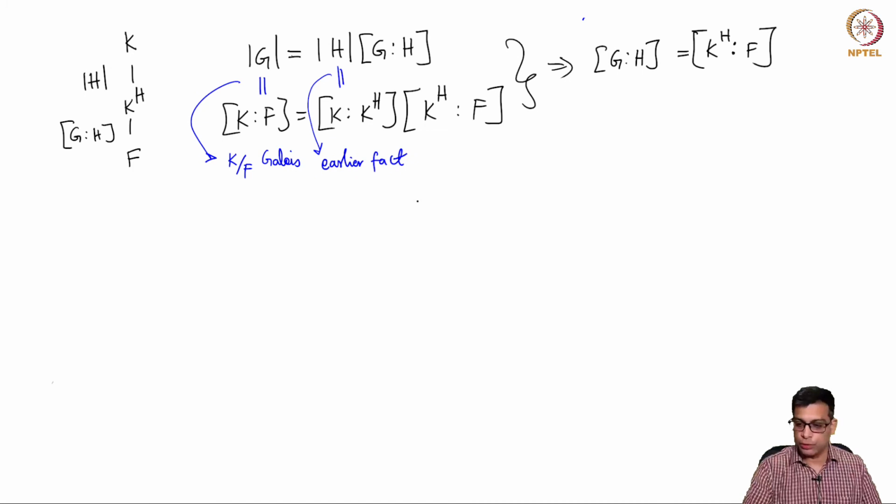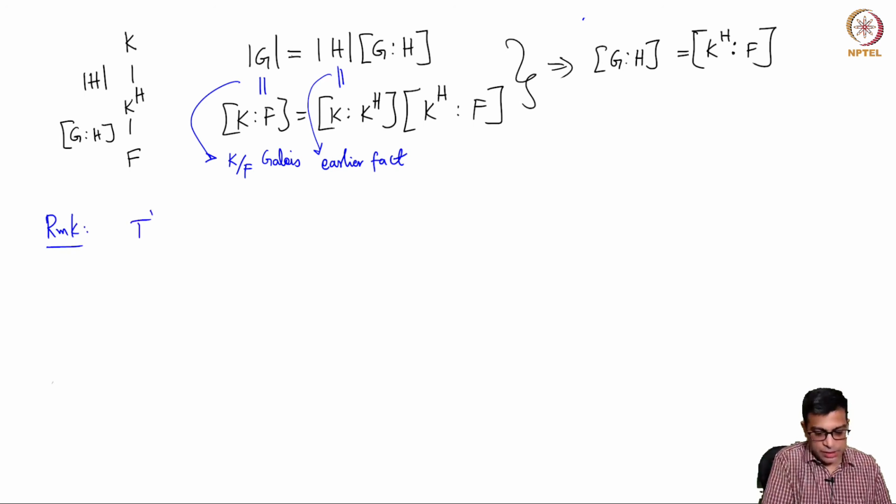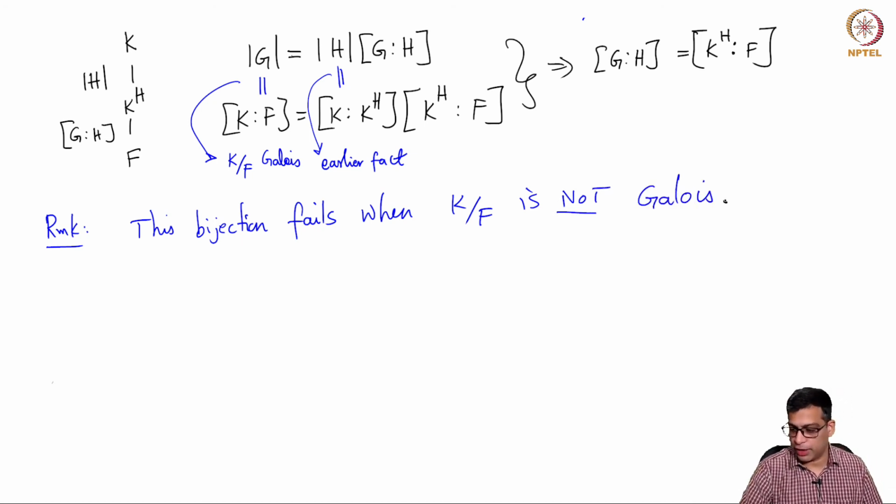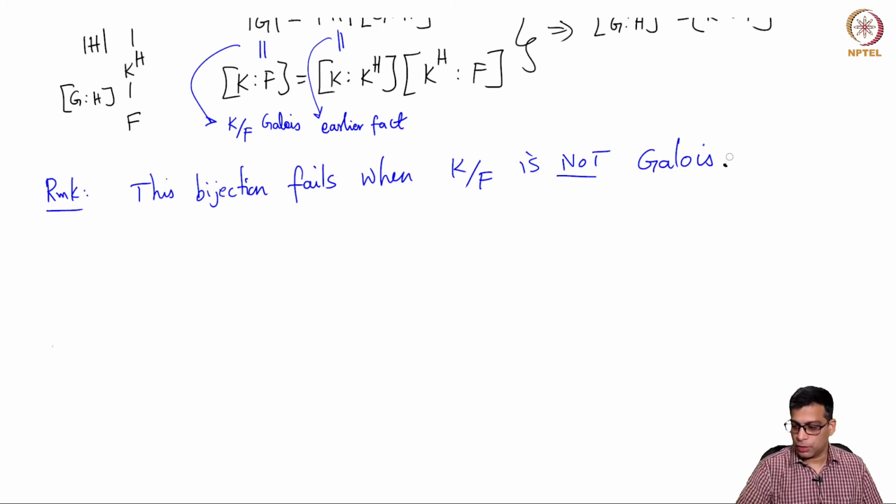So what I want to do is to just remark that this bijection fails when K over F is not Galois. Let me quickly give you a simple example and then we'll stop this video. What is an example where this fails?